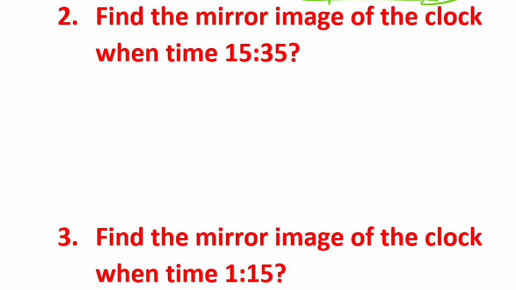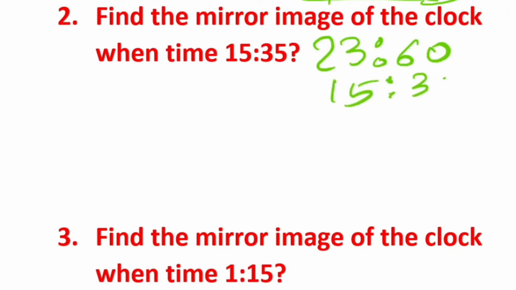So directly take the 24-hour format. 24 format in the sense you need to write like this: 23 hours plus 60 minutes. If you subtract 1535 from this, you will get the reflected time, that is the mirror image. Mirror time you will be getting.